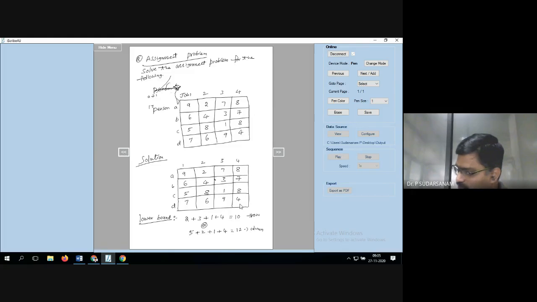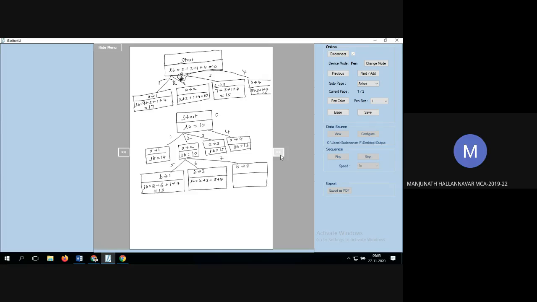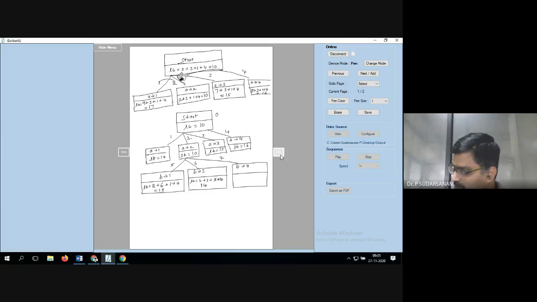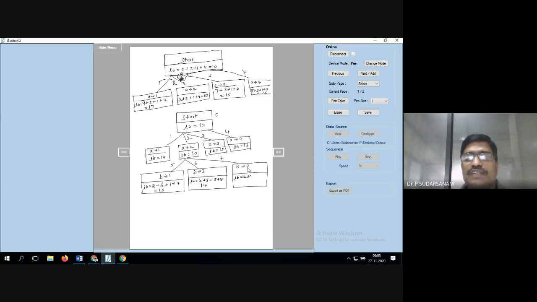Now 5 plus 4, how much? Manjunath, 5 plus 4, how much? 14. 14. Now similarly you tell me, Manjunath, this one also. First one is 2, second one is B is equal to 4. Sorry, here A is equal to 2 you have taken, B is equal to 4.